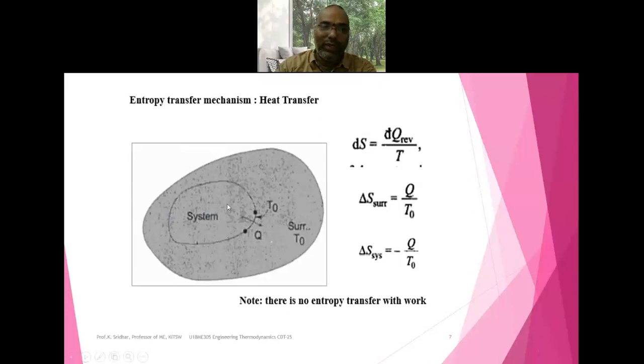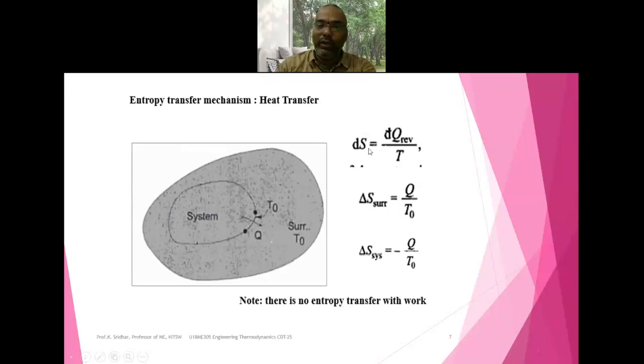Now the entropy transfer mechanism, that is how entropy transfer takes place. Here the surroundings are kept at the T0 temperature, and here is the system. The system and surroundings are separated by a boundary, and heat transfer takes place like this.